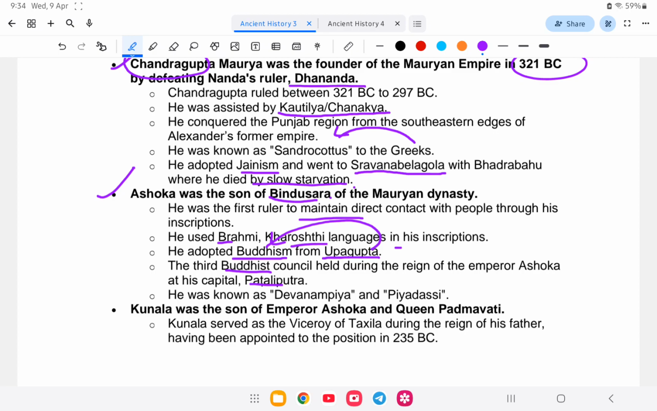The other names of Ashoka were Devanampiya and Piyadasi. Kunala was Ashoka's son, and Queen Padmavati was his mother. So, next question.